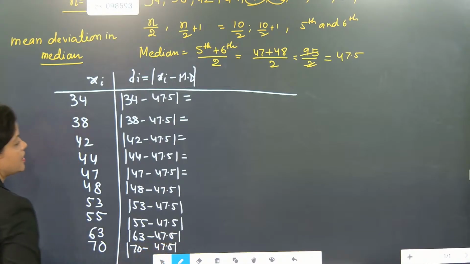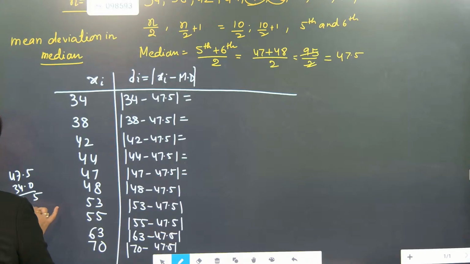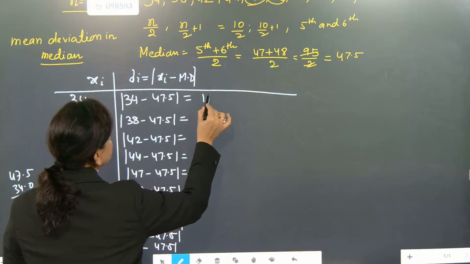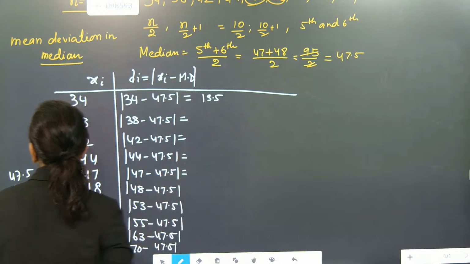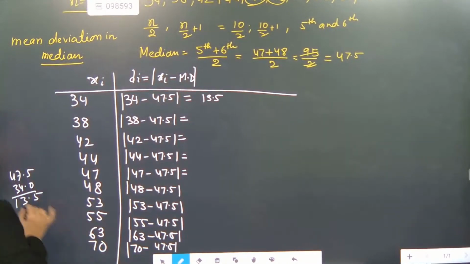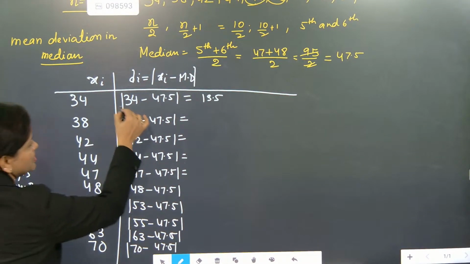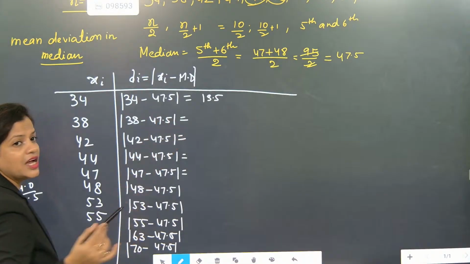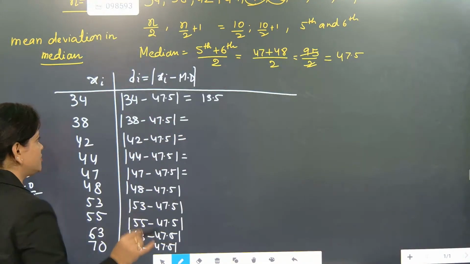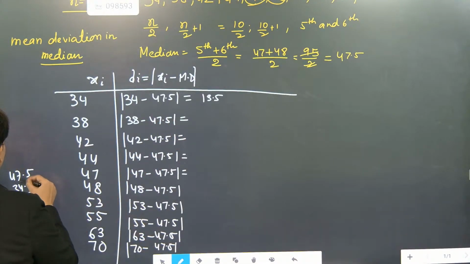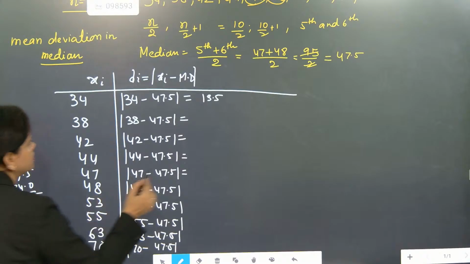Deviation will always be positive because of the modulus, and modulus always gives positive values. So 47.5 minus 34 comes to 13.5.